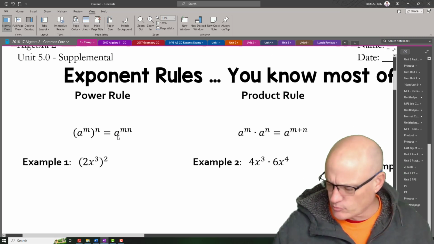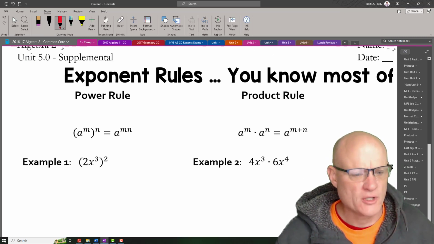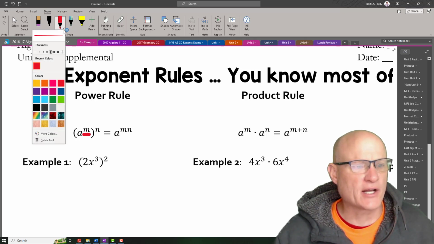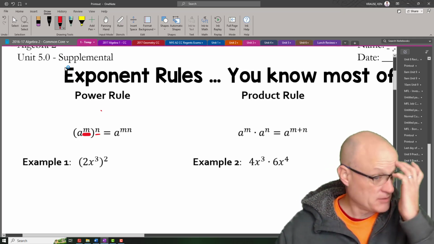All right, let's talk about rules of exponents. I think you already know this: when we have an exponent raised to an exponent, we multiply the exponents.